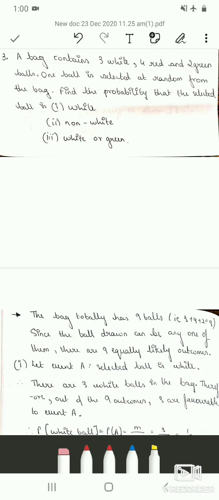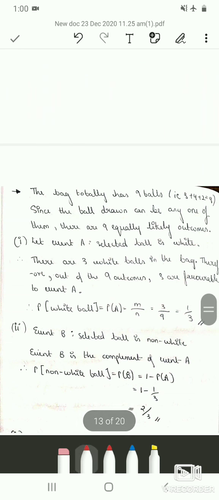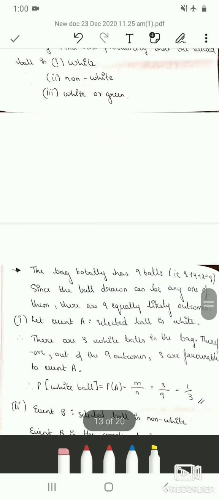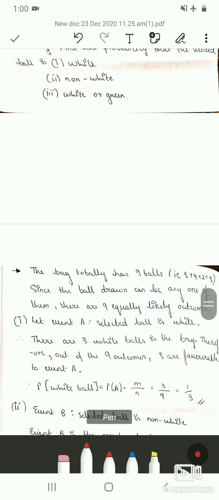So we have to find out the probability of getting a white ball, getting a non-white ball or getting white or green ball. So the bag totally has 9 balls, that is 3 plus 4 plus 2, which is 9. 3 white balls, 4 red balls and 2 green balls. So there are totally 9 balls in a bag.